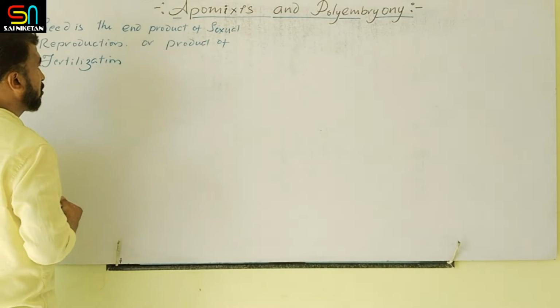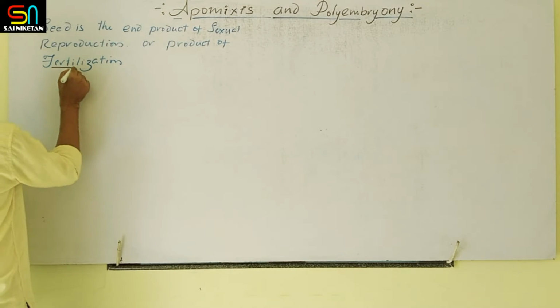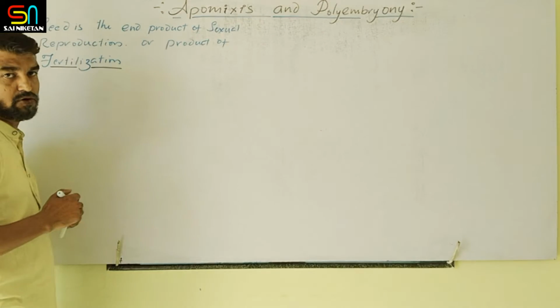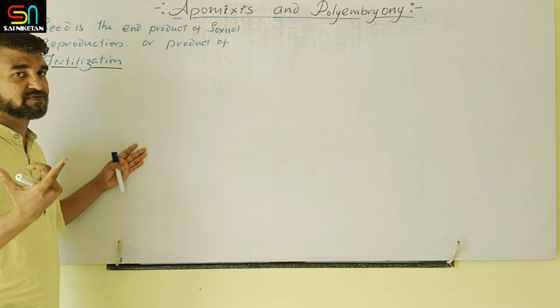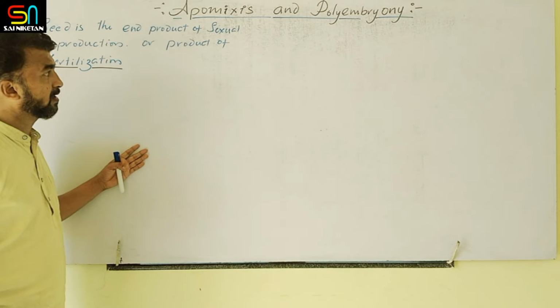It is compulsory. So if fertilization does not take place, seed formation will not occur. But when you take the fruit, sometimes due to parthenocarpy, seedless fruits are produced. In that one, the seed is missing.